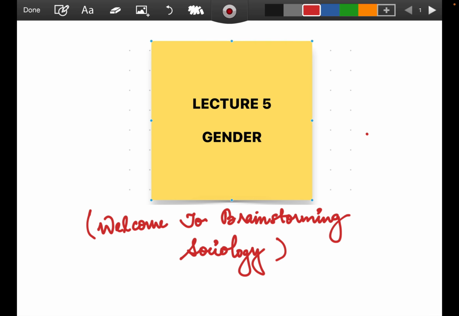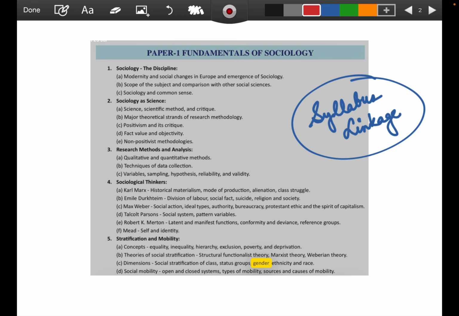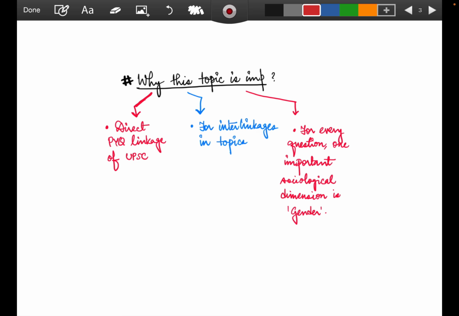So let's see how the importance of this topic continues. As I told, it's a direct syllabus-linked topic where a keyword named gender has been mentioned. Apart from that, this topic has direct PYQ linkages, and interlinkages with other topics that I told you earlier. And for every question, one important sociological dimension is gender.